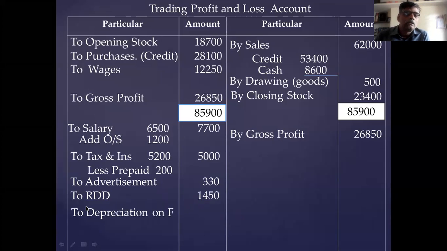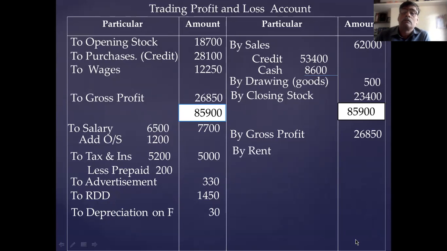Then next is depreciation on furniture 5%. You calculate 5% on 600, it is 30 rupees. Then third adjustment, outstanding salary already made. Fourth adjustment, prepaid insurance, it is already recorded. Then fifth adjustment, goods withdrawn, drawing already recorded. So the problem is complete and I close the P&L account.